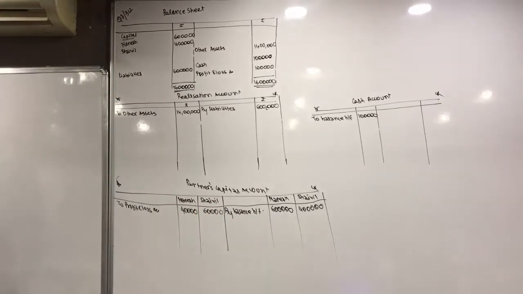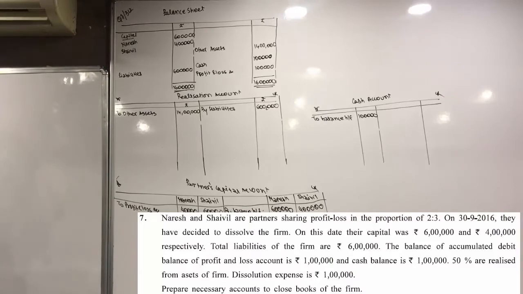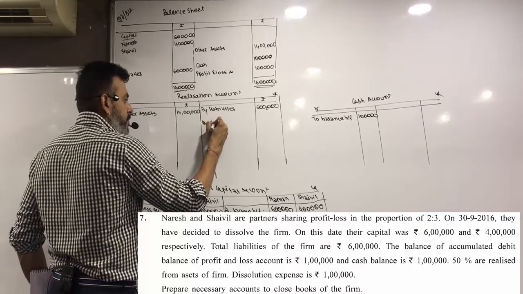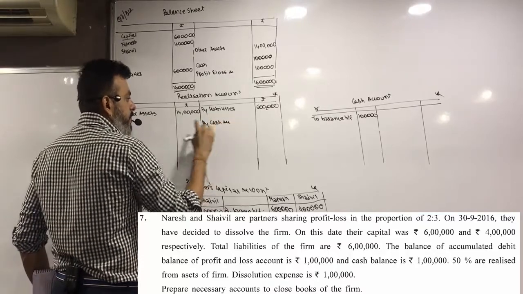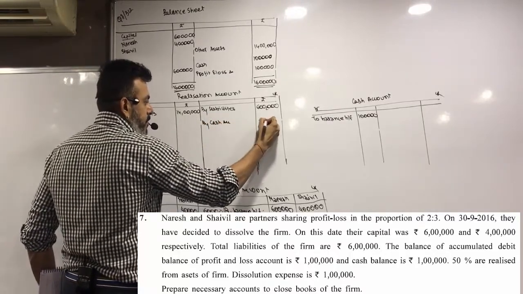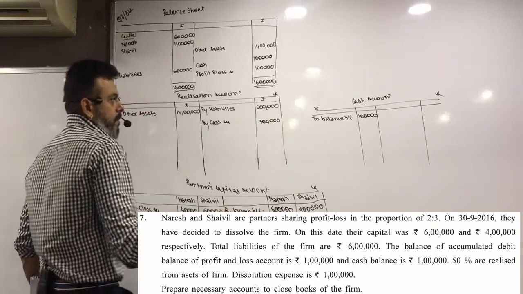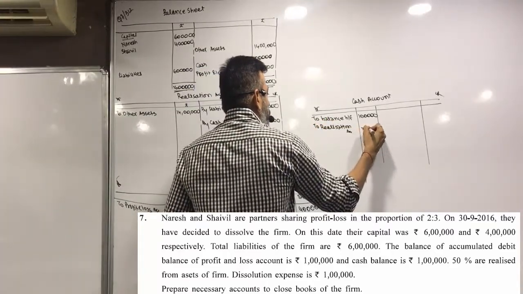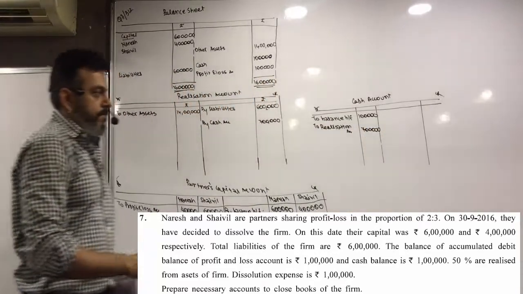All done? Now, what is given? 50% are realized from asset of the firm by cash. 50%, so 7 lakh, cash account to realization account 7 lakh.